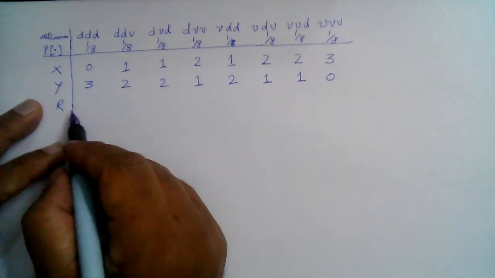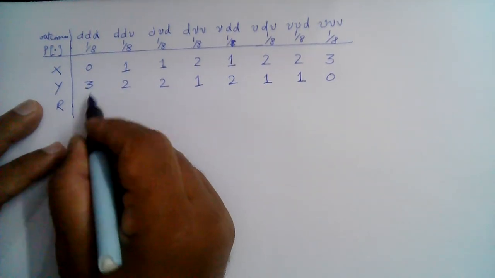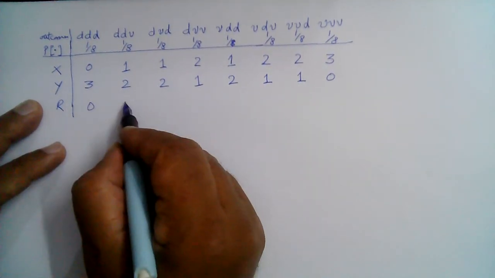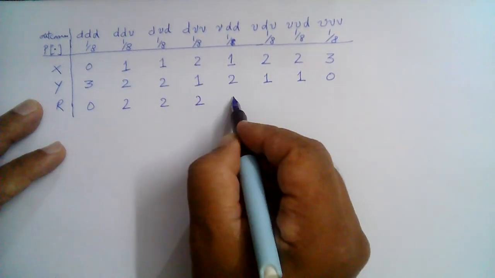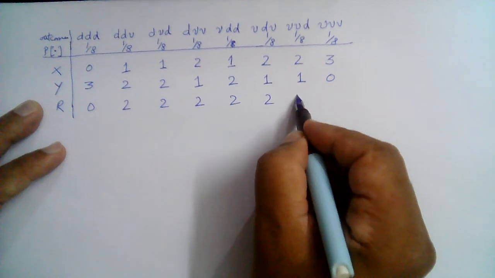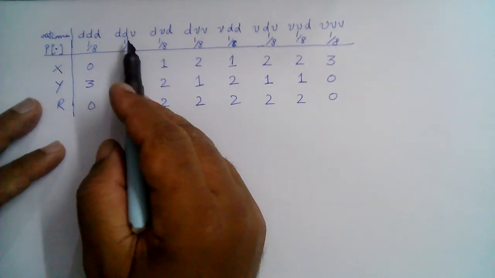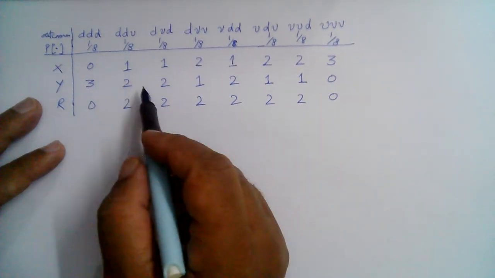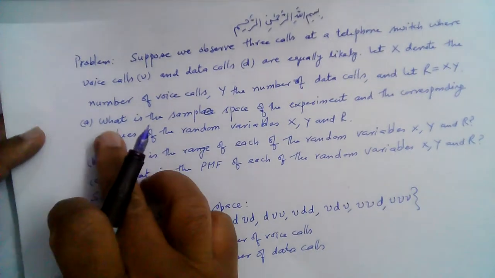So r is equal to x multiplied by y. So this is 0, 0 multiplied by 3, 2 multiplied by 1 is 2, this is 2, this is 2, 2 multiplied by 1 is 2, 2, 2, and 0, right? So this is the sample space of our experiment and the corresponding values of the random variables x, y, and r. So this solves our part A of the problem.